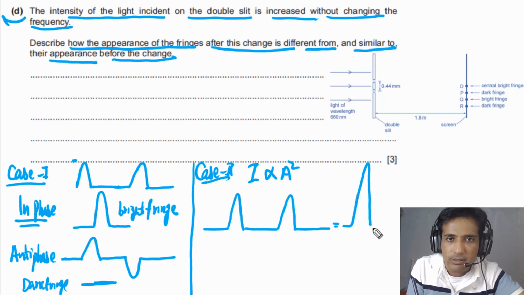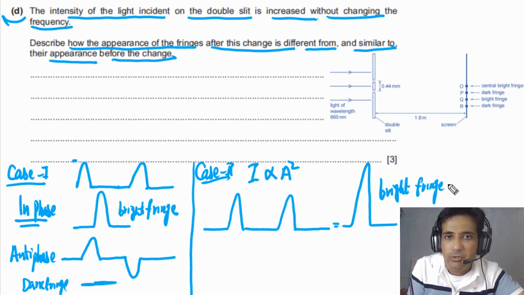You see the intensity of the bright fringe has increased. So in this case, the bright fringe will be brighter than before because its amplitude is greater.